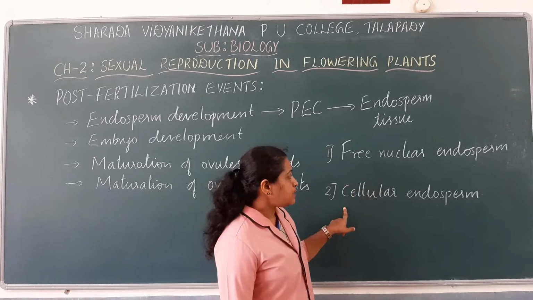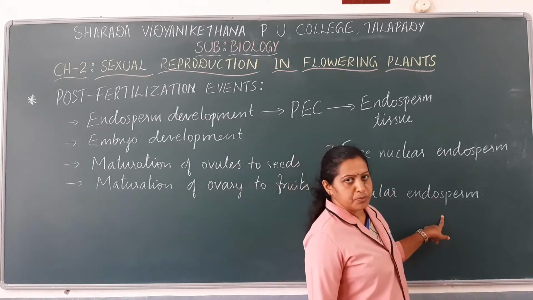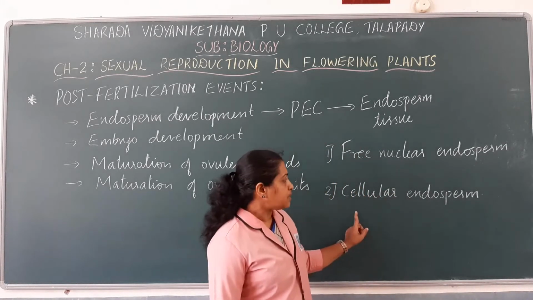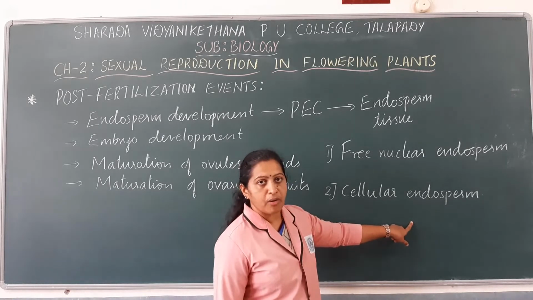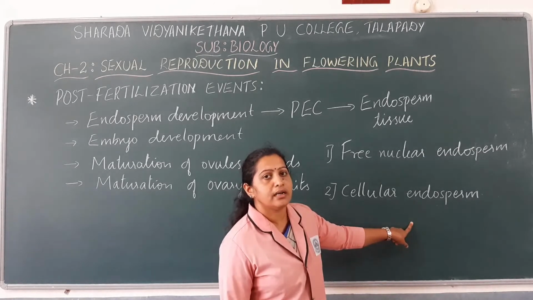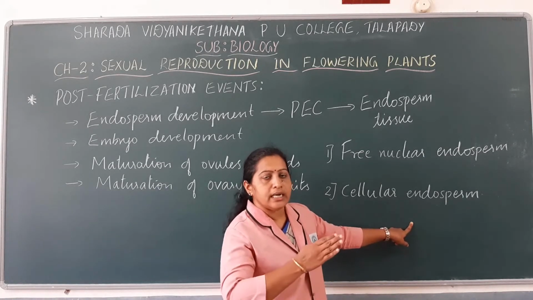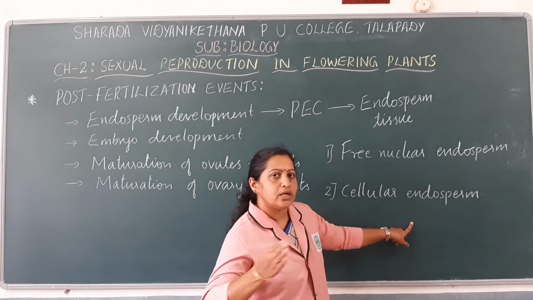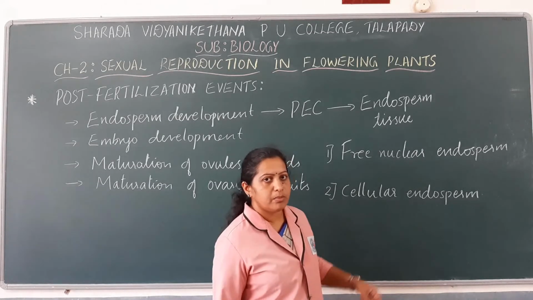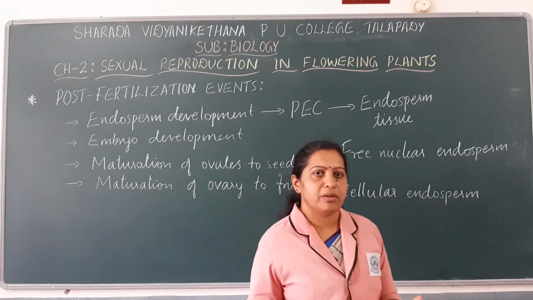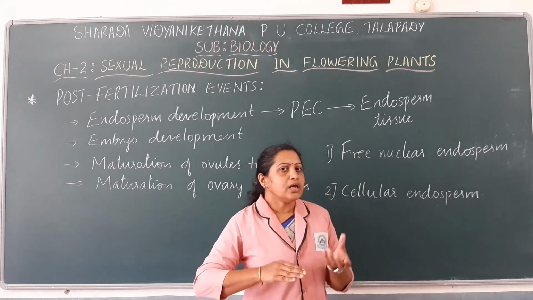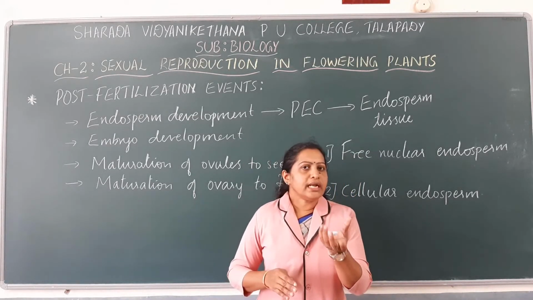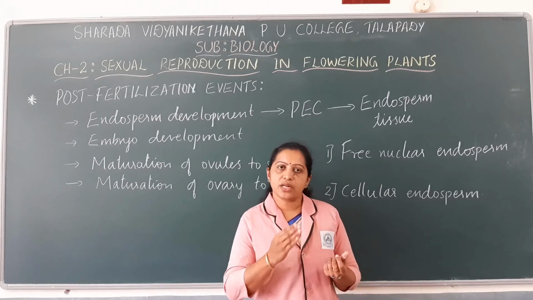Okay. So next we see what is cellular endosperm. This cellular endosperm is mainly formed after this nuclear division. You know that in the coconut, usually first tender coconut is formed and later on the coconut is formed. In tender coconut, usually there is only tender coconut water, that is free nuclear endosperm.